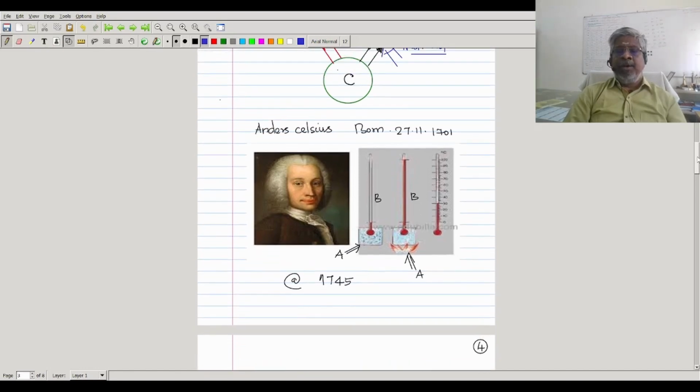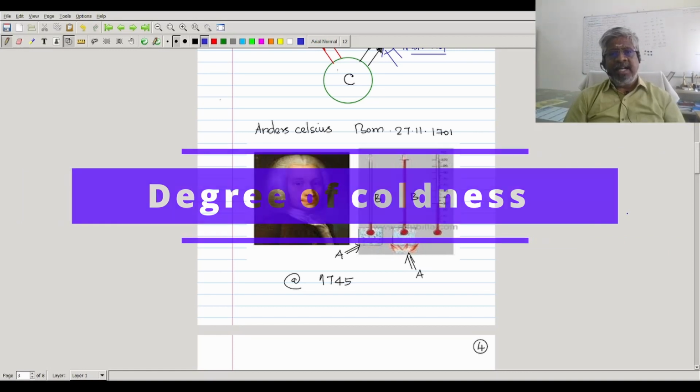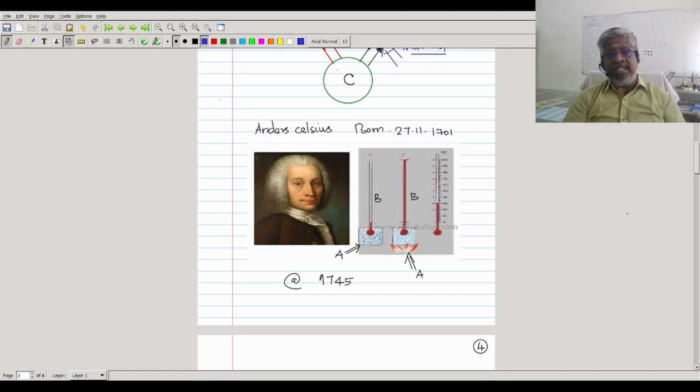Now you know very well a temperature is nothing but a degree of hotness or degree of coldness, and we have to fix a numerical value to this temperature for a particular system at a particular state.